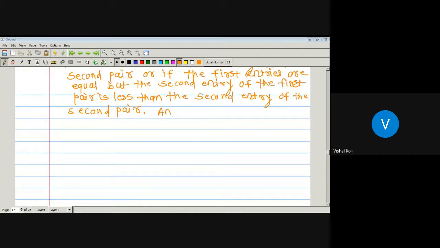An ordering of this type is called a lexicographic order, or a dictionary order.